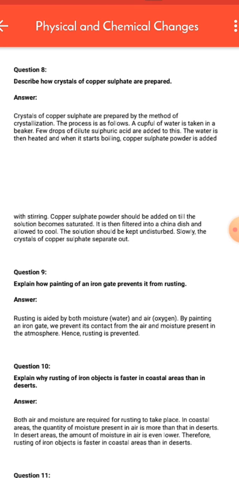Copper sulfate powder should be added till the solution becomes saturated. It is then filtered into a china dish and allowed to cool. The solution should be kept undisturbed. Slowly the crystals of copper sulfate separate out.